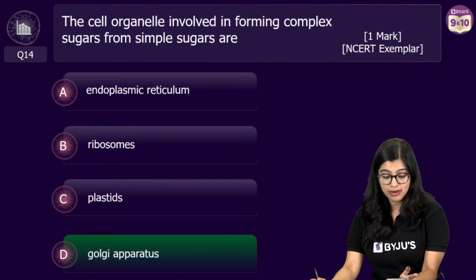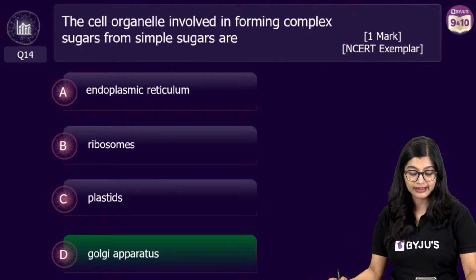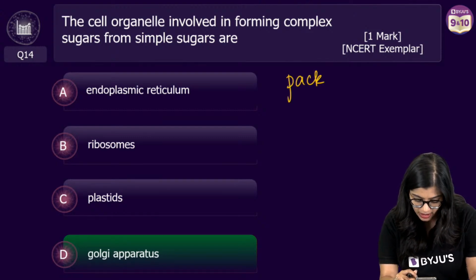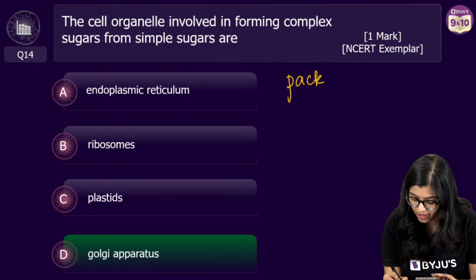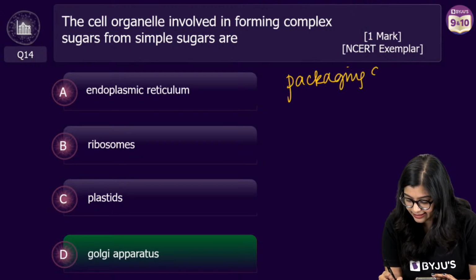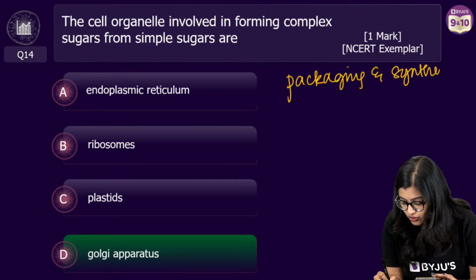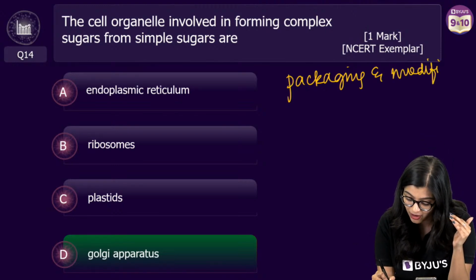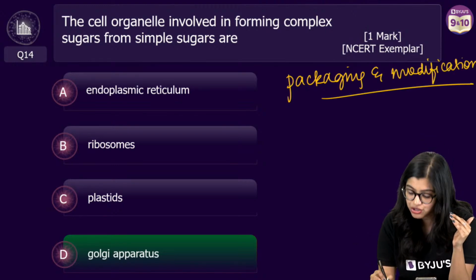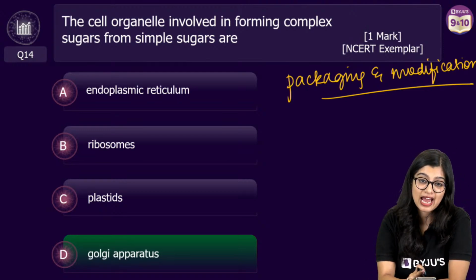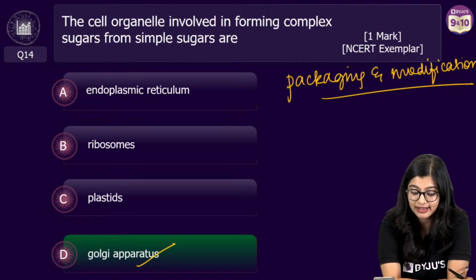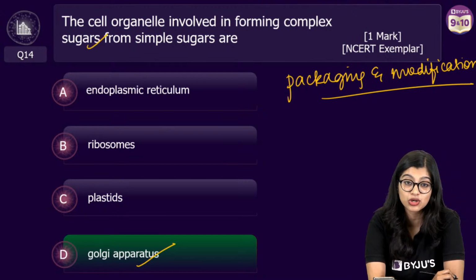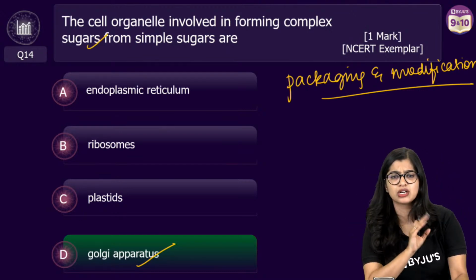Now we know that the primary function of the Golgi apparatus is of course packaging, right? Yes, so as you all know, packaging and synthesizing proteins, yes? I mean, not packaging, packaging and modification of proteins. Oh my god, I got carried away. Modification of proteins. But apart from that, we also know that the Golgi apparatus can also be involved in synthesizing some complex sugars from simple sugars.